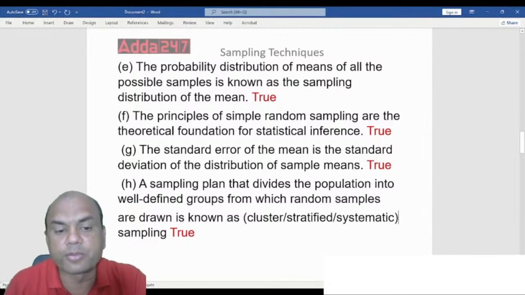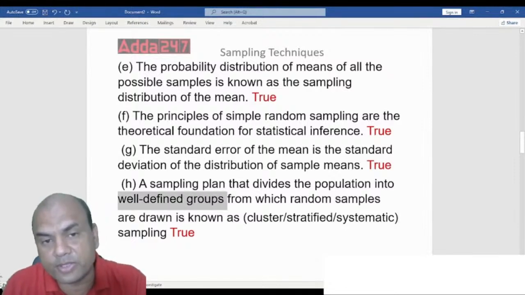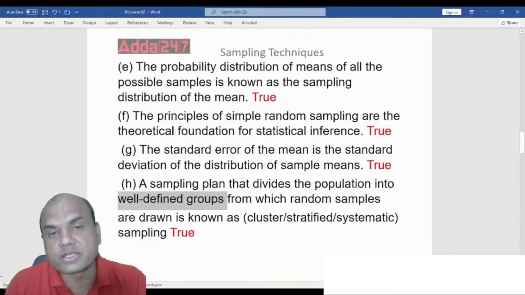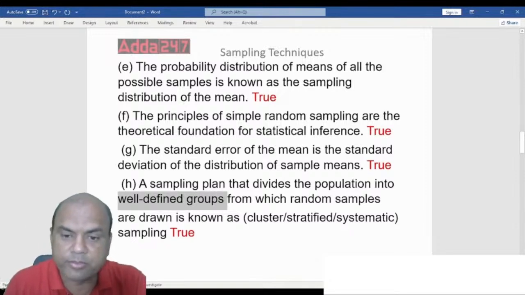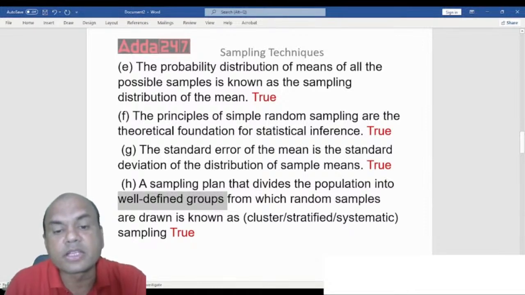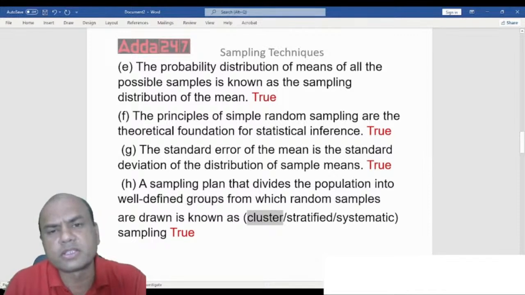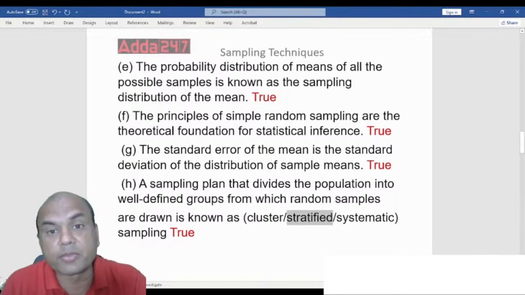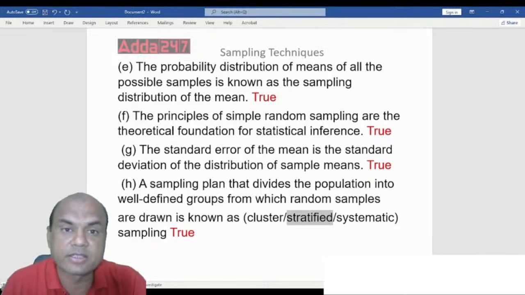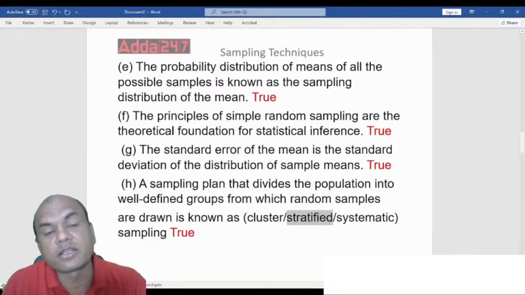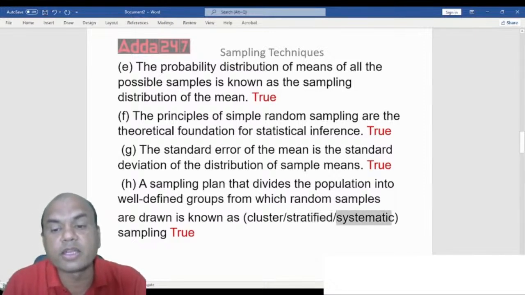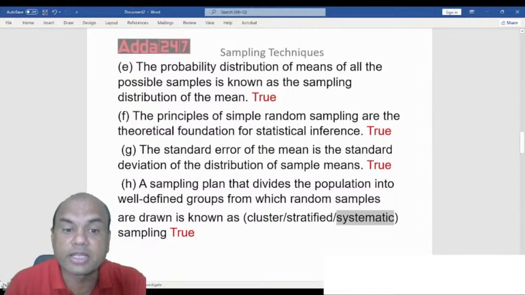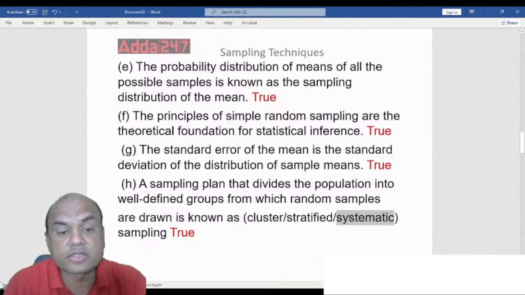See here, well-defined groups means what? Whatever is given, what type of well definition? Is it related to regions? Here, I'll give you some hints. Cluster will always relate to region. Stratified will always relate to strata, means some groups, common things, percentages, 40 to 60%, 60 to 80%. Systematic will always relate to a line. All of you stand in one line and every 10th person comes here. So that is systematic. So these are all well-defined groups. So the answer is true over here.